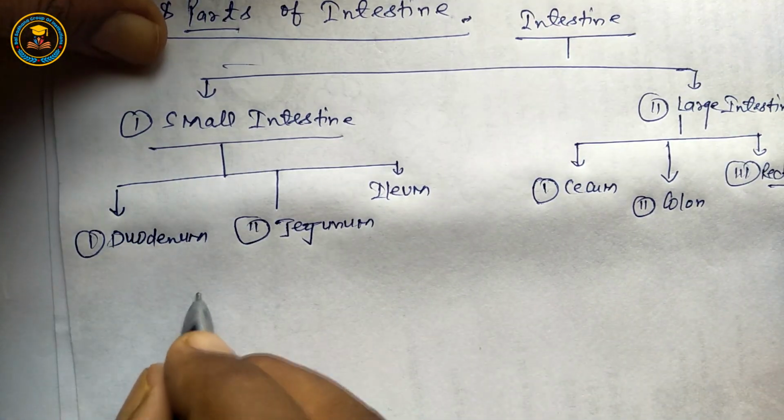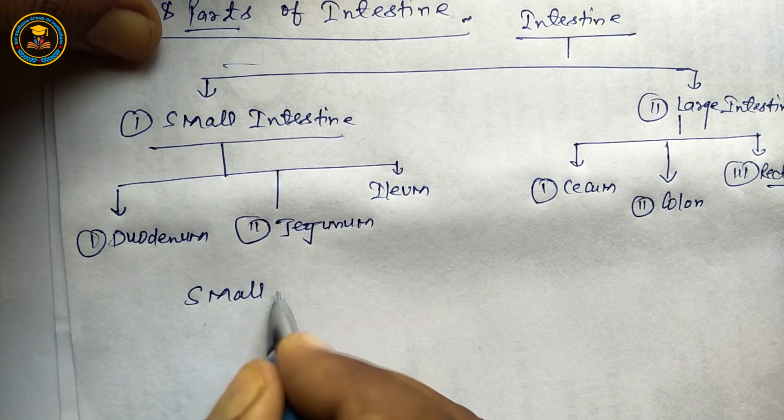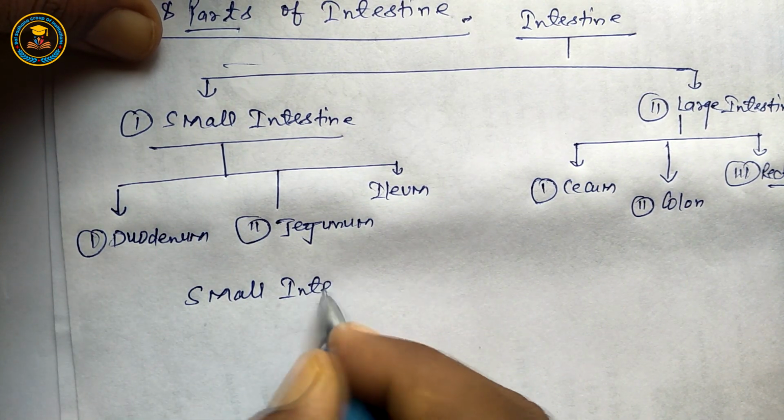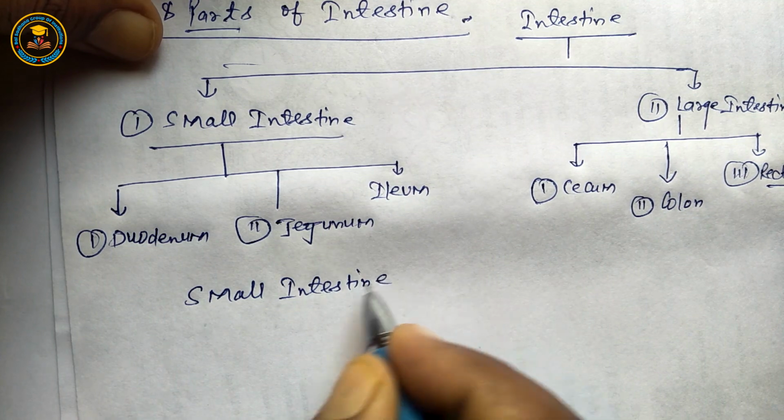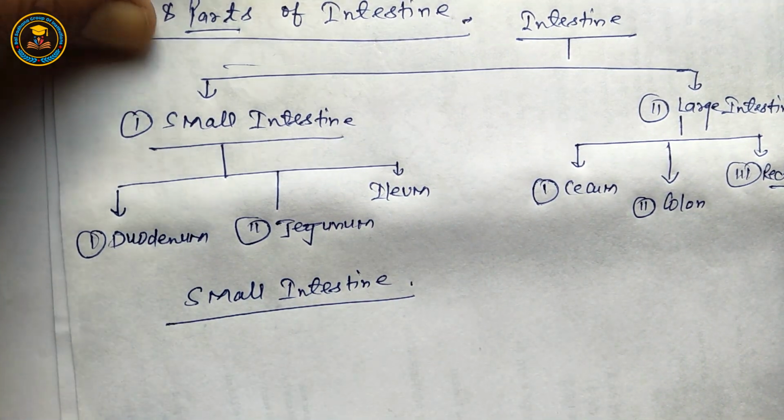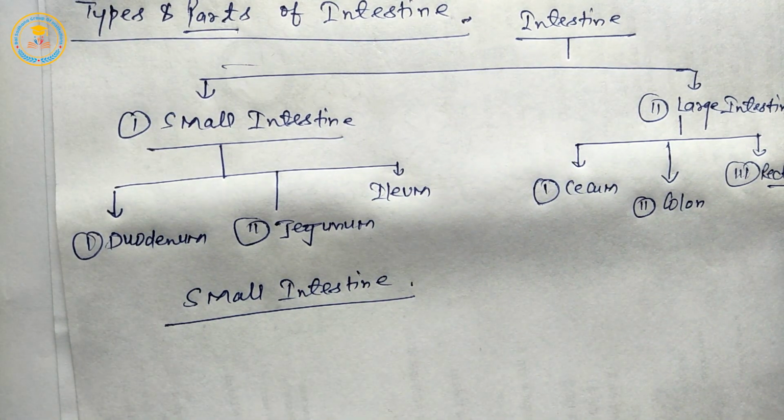First of all, small intestine. Students, it is a type of intestine.